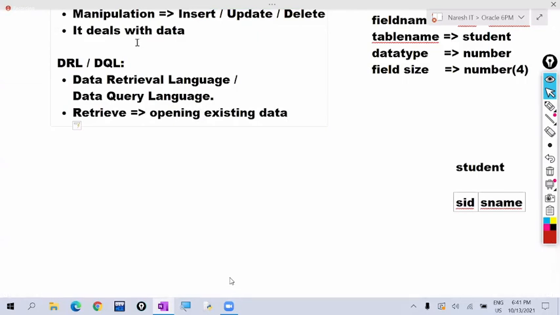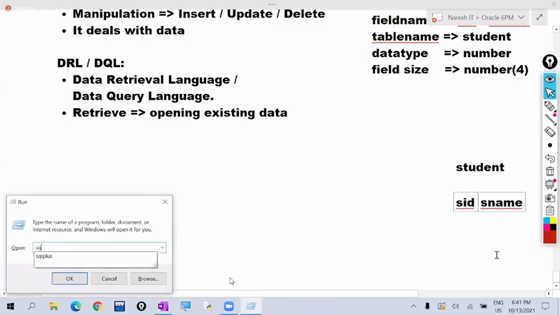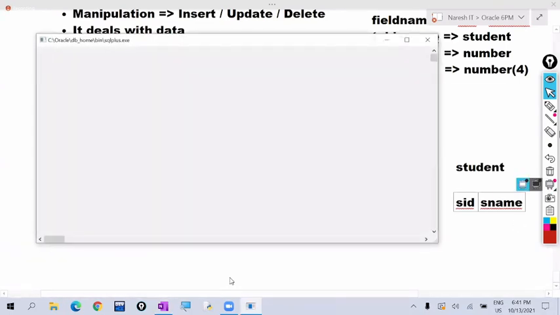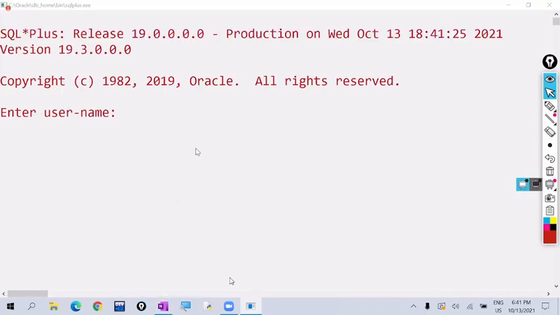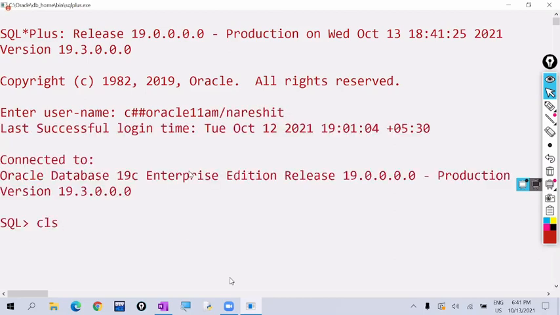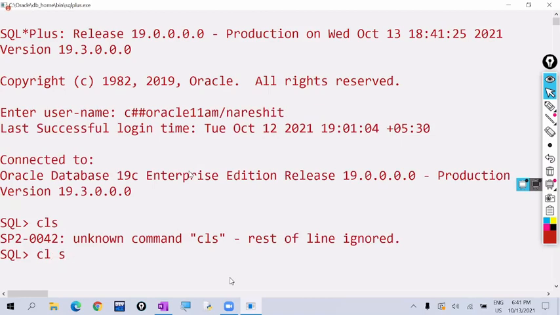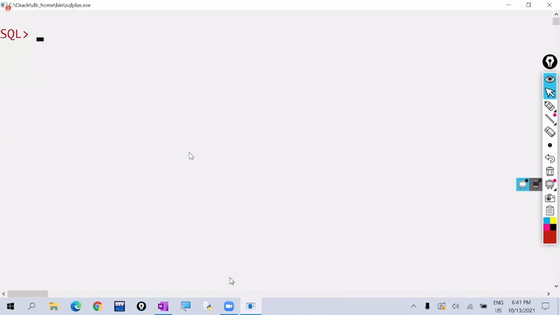So the data is already there, and we want to open it and see it. In the previous session, I showed this. I'm opening SQL Plus here. There is a user with Oracle 11g, and I'm opening that one. In this, the EMP table is already there. I want to see the EMP table records.